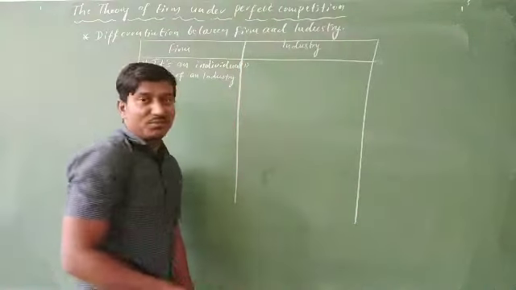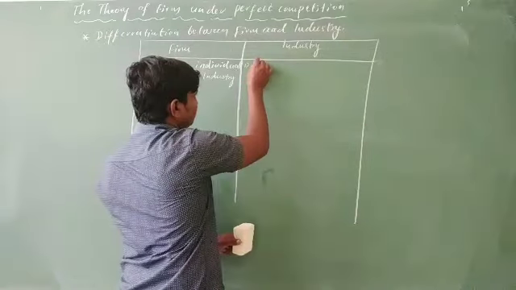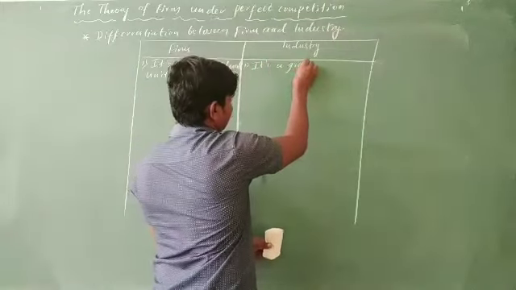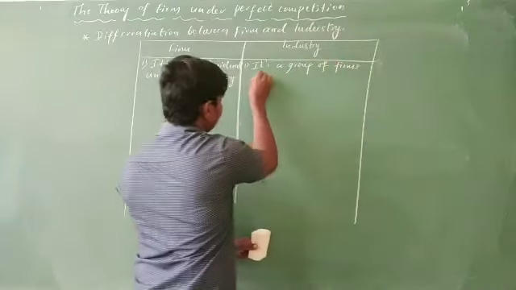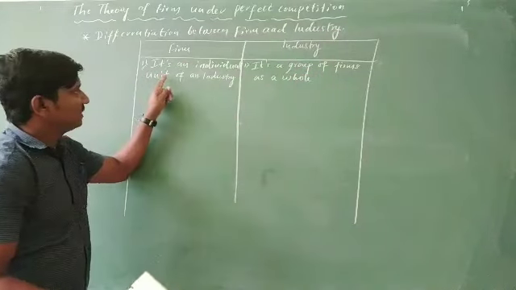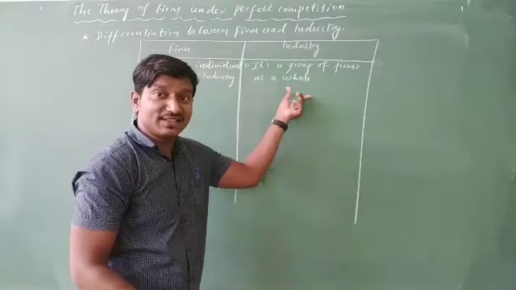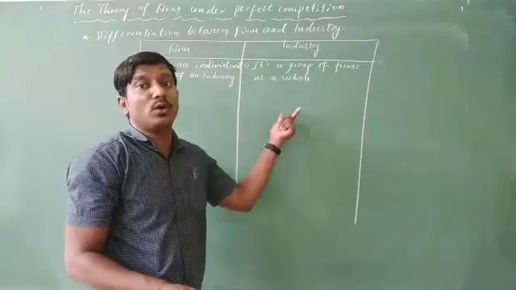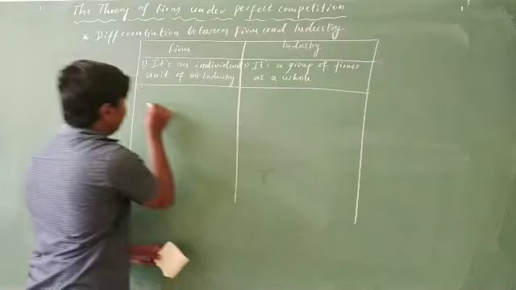Whereas coming to the industry point, industry is a group of firms, a group of firms as a whole. In case of a firm, it's an individual or particular unit, whereas in case of industry, this is the group of firms taken together as a whole. Okay, this is one. Let's come to the second one.